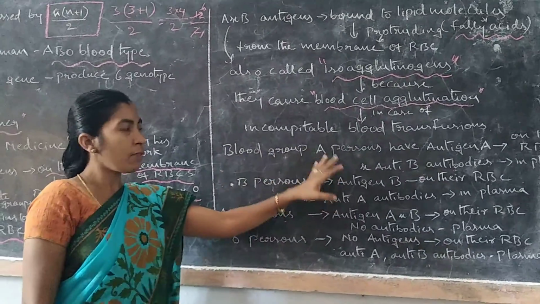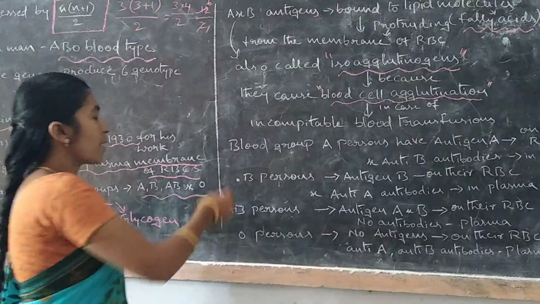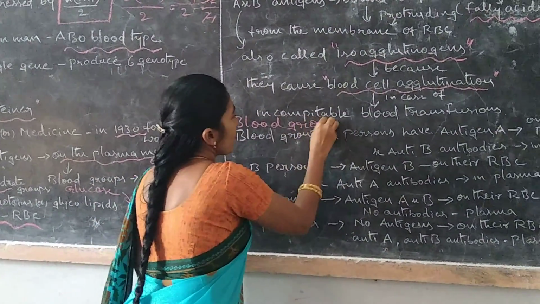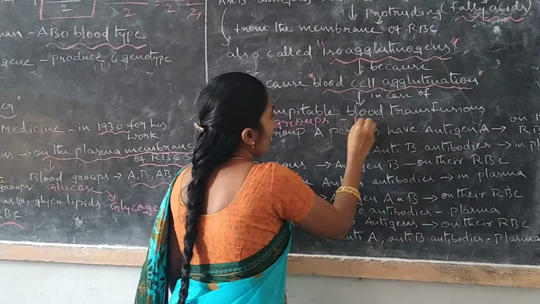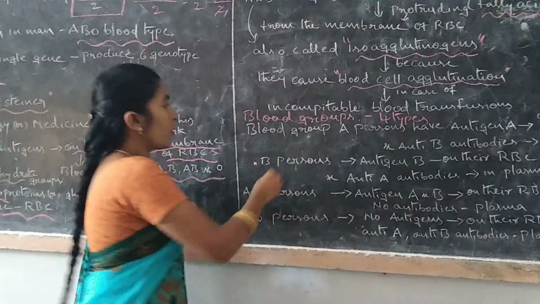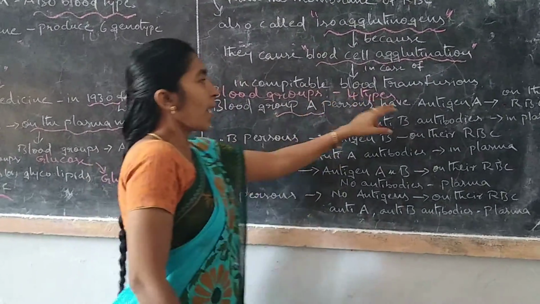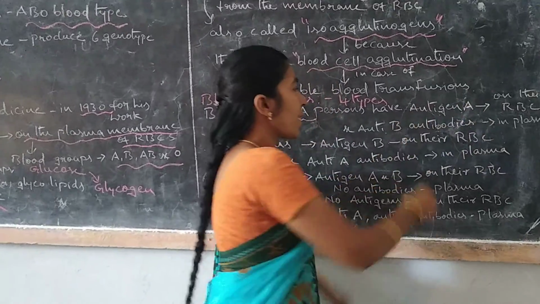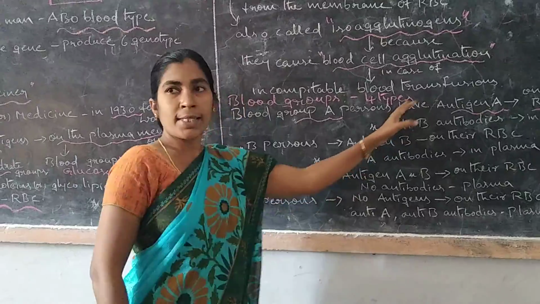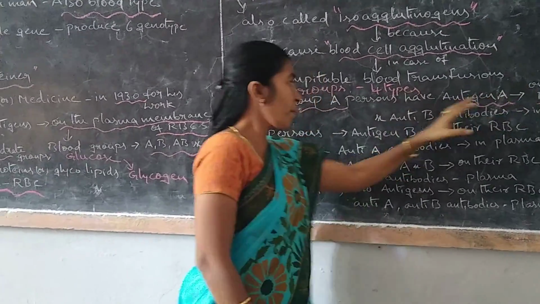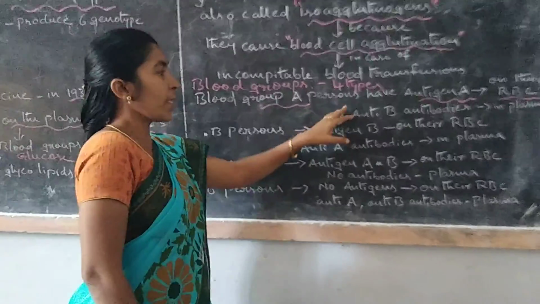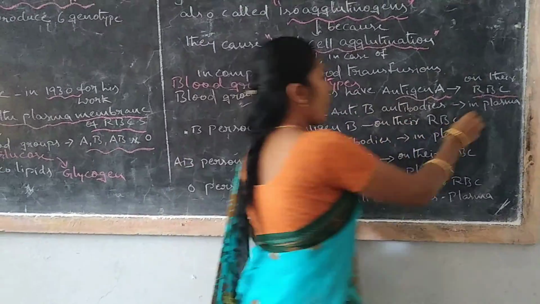Then see here, first of all we will know what the ABO blood groups are, which type of antigens are present and which type of antibodies are present in these blood groups. There are 4 types of blood groups. My dear students, see here: blood group A persons have antigen A present on their plasma membrane, and anti-B antibodies in plasma.